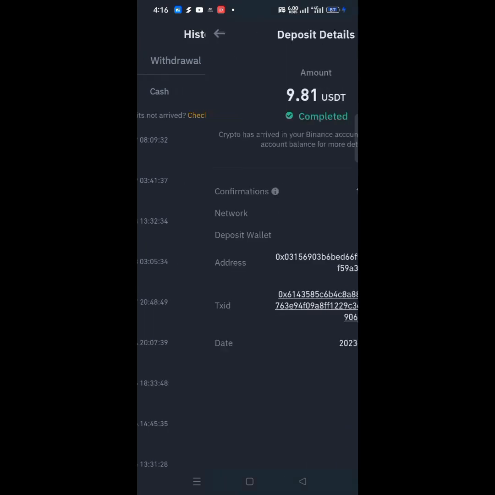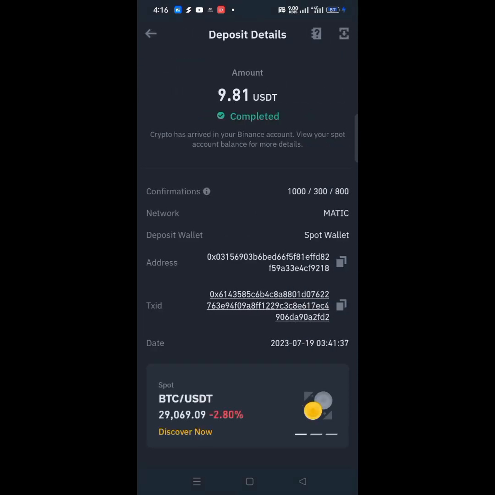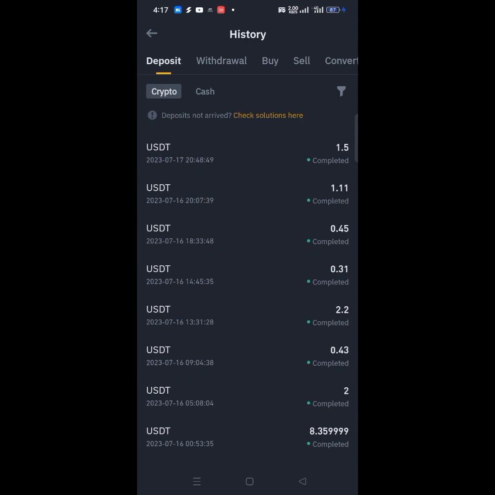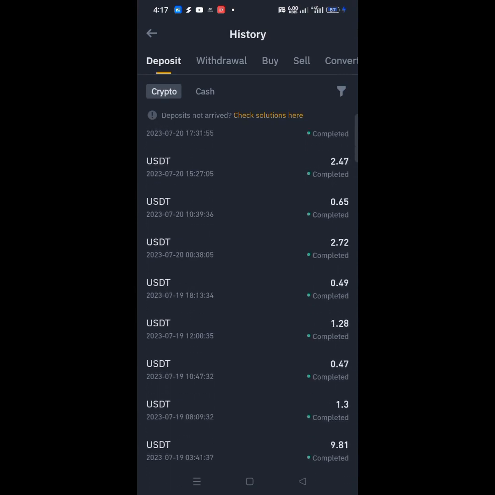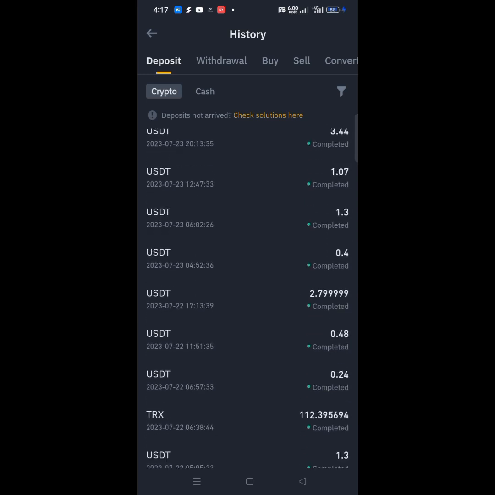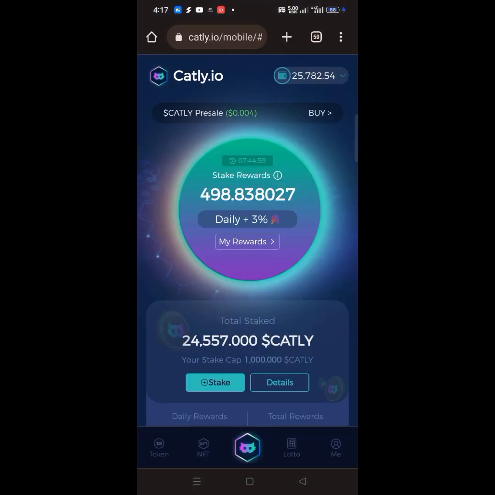I also got a payment of 8.98 USDT, which is on the Thematic network, and it's also for free. This particular platform has been giving me many amounts of USDT, guys. Sometimes I get below $1, sometimes I get up to $1 each time I place a withdrawal on this platform, and it has helped me to earn a lot of USDT on my Binance account. And the platform is none other than Catly, guys.